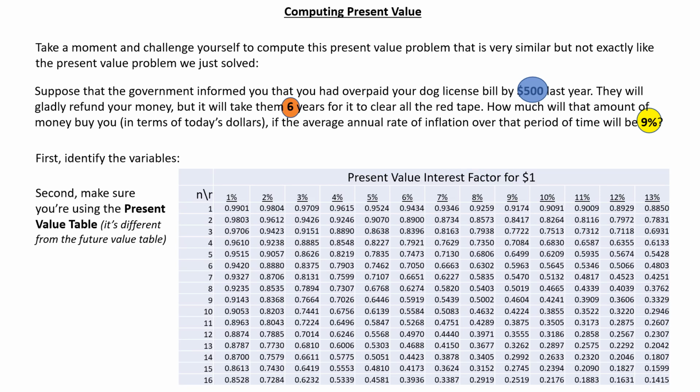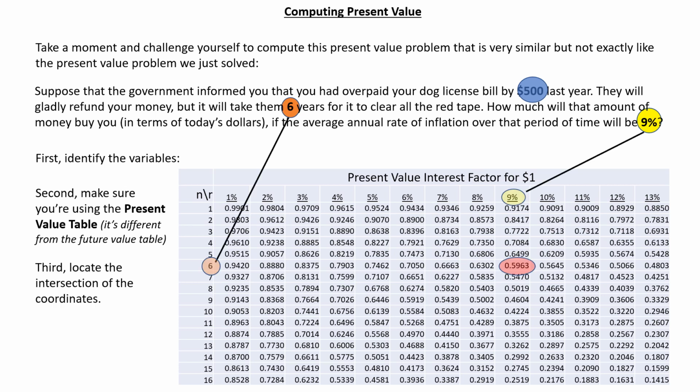Second, make sure you're using the present value of an amount table. It's easy to get careless and accidentally use the future value table, but you'll notice that all of the coefficients in this table are fractions, that is, they are less than 1. All of the coefficients in the future value tables will be greater than 1. So it appears here that we're using the correct table.